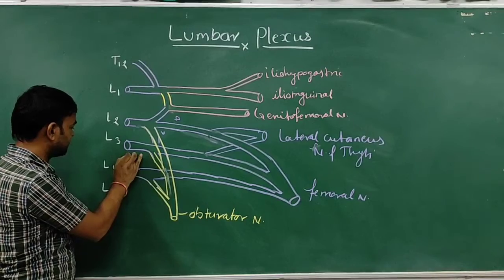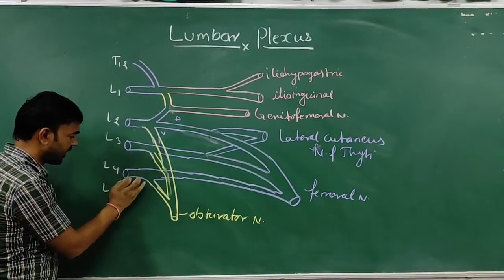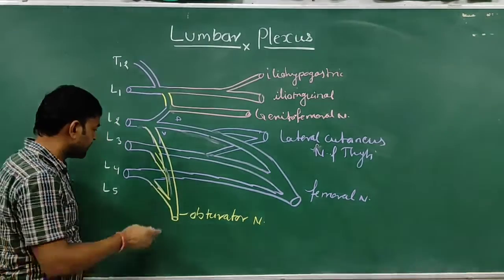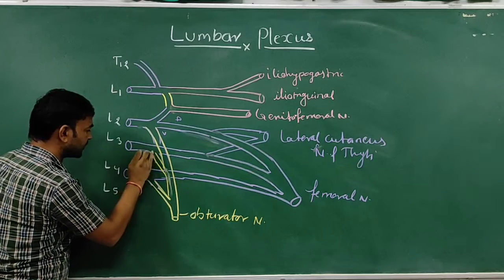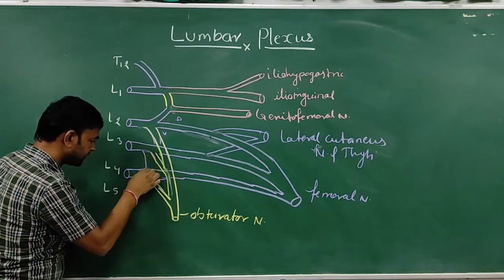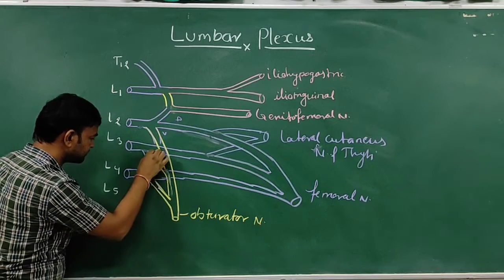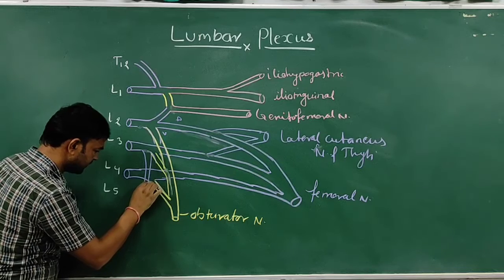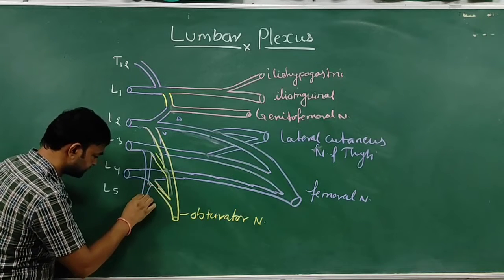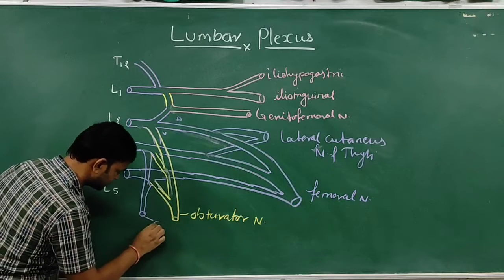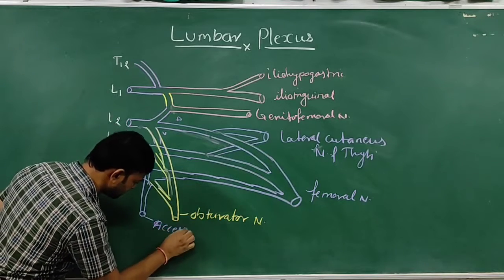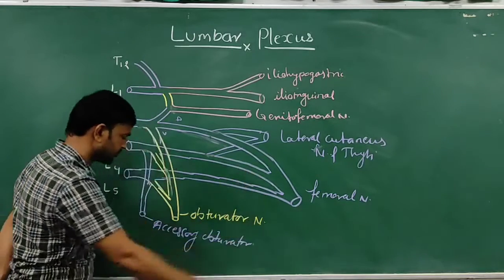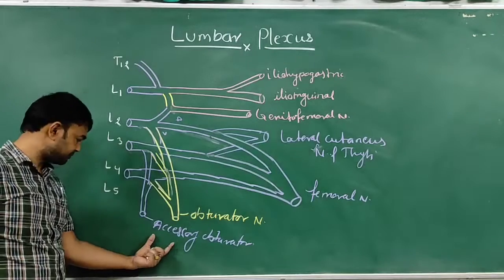Ventral division from L3 and L4, in 25 to 30% of cases, there is an accessory obturator nerve. So this is the accessory obturator.